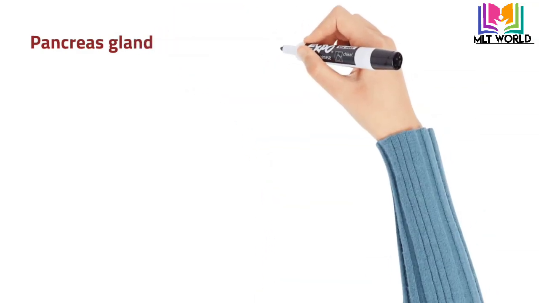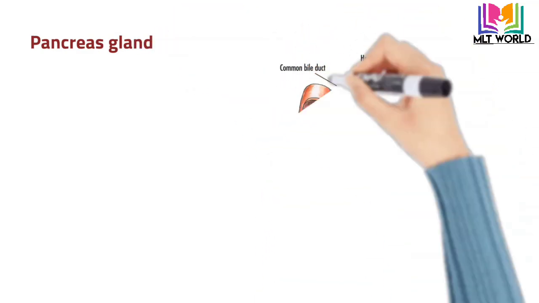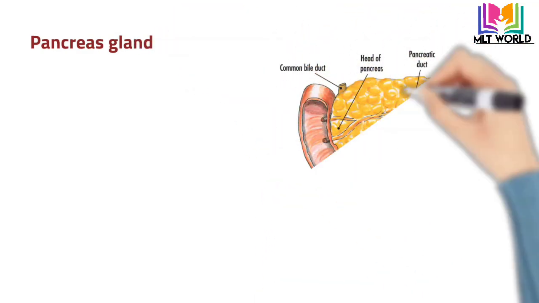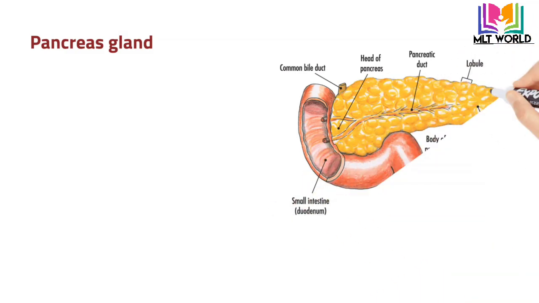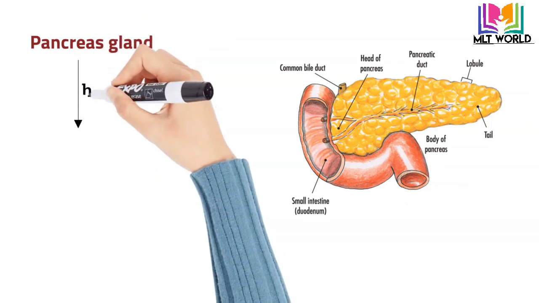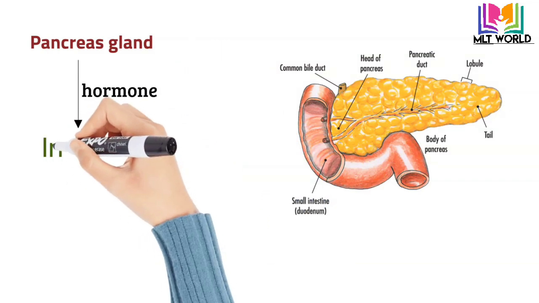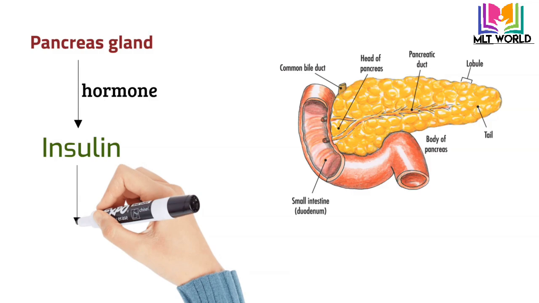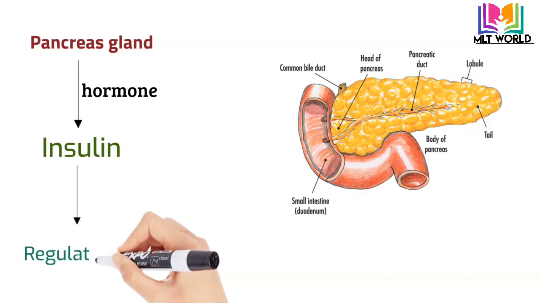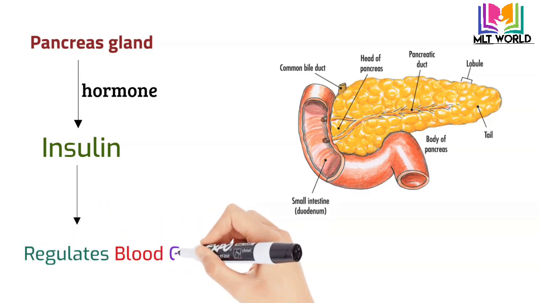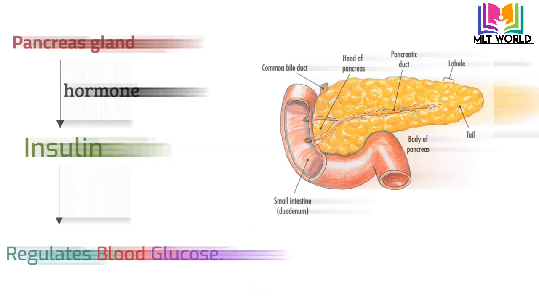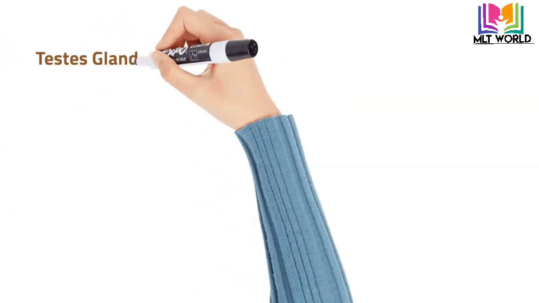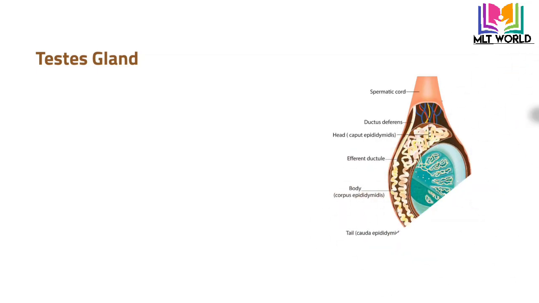Next is one of the most important glands, the pancreas. The pancreas produces the hormone insulin. As we all know about diabetes mellitus, the main cause is that insulin is not produced properly, or there is a defect in the pancreas. The pancreas produces the hormone insulin, which helps us regulate our blood glucose concentration, which means the amount of blood sugar in our body.